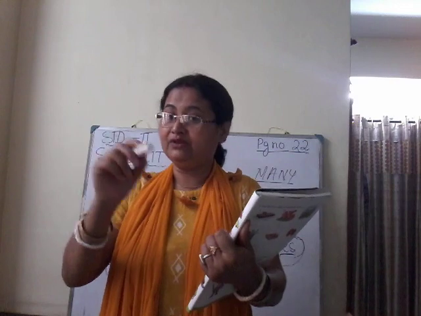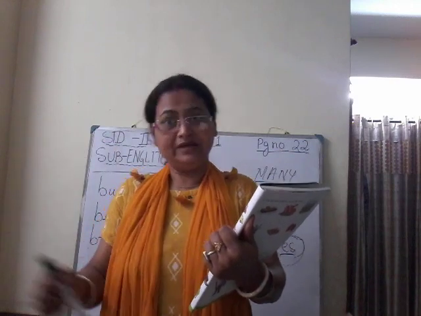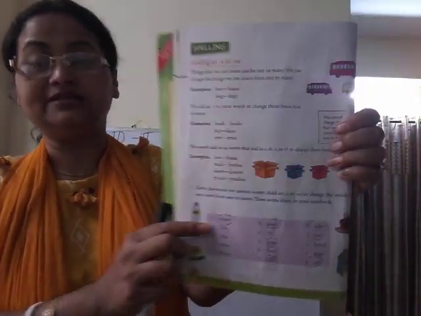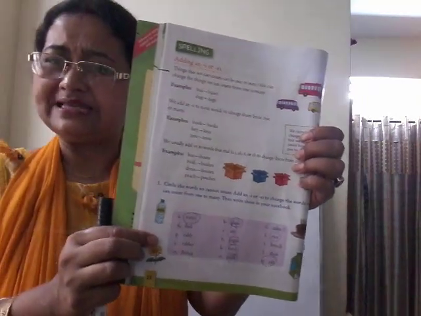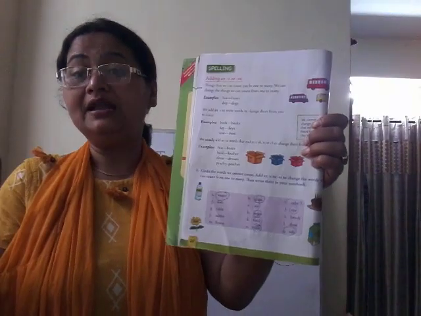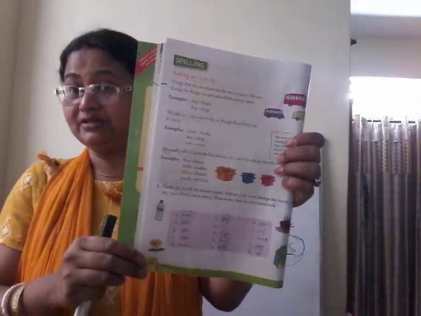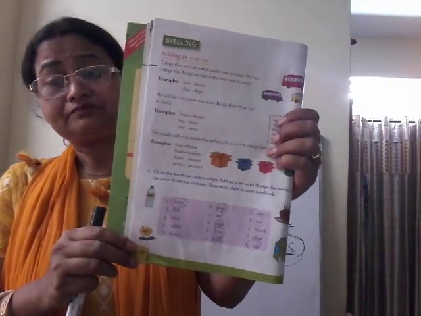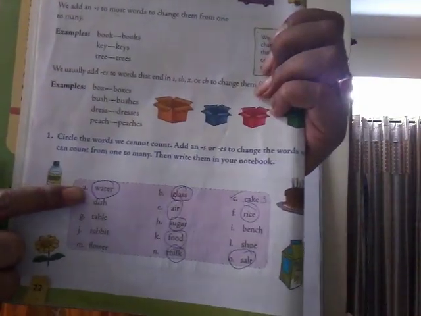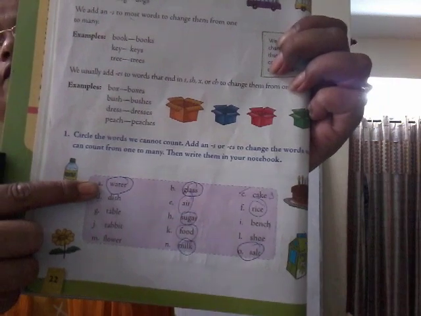Like one and many, we will make 2 columns. From one to many, we will change. See, the first word given here is water. Number A, water. Do we say waters? Never, because we cannot count water in number, like 1 water, 2 water, 3 water, isn't it? So here we will circle water because water is an uncountable noun.